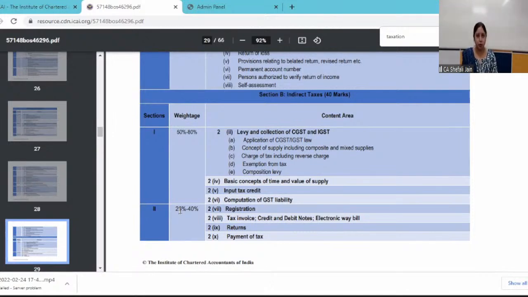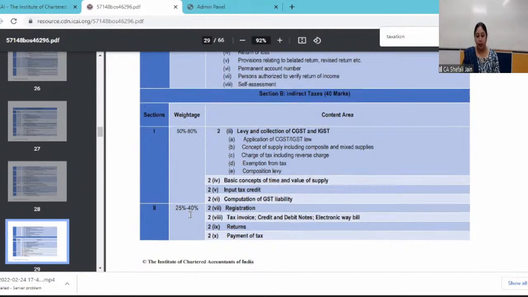And definitely you should know these provisions also, because when you are learning about GST law, you should know that you will first need to register with the GST department, and after crossing a particular threshold limit, we need to register with them. Then how we will be raising the invoice, how we will be depositing tax with the government. Then on a periodic basis, we have to file the returns of whatever we had done during that period. Then section 3.